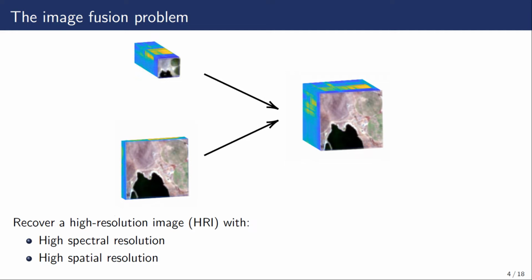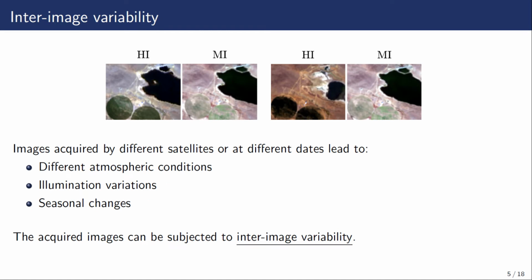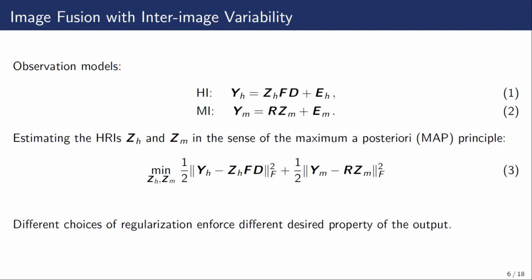resolution. Images acquired by different satellites or at different dates lead to different atmospheric conditions, illumination variations, and seasonal changes. These factors will cause inter-image variability between the acquired images. Before introducing our work, let's formulate the degradation model accounting for inter-image variability.